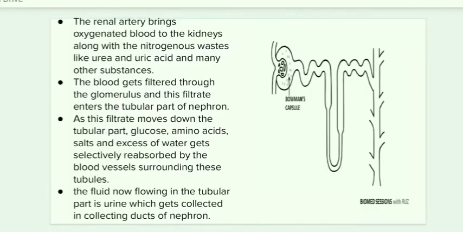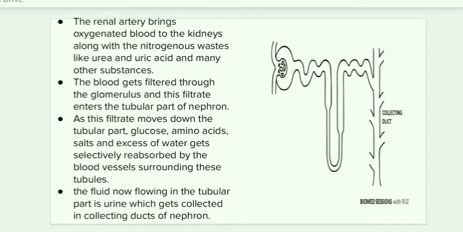Along with the oxygenated blood, it also carries some of the nitrogenous waste like urea and uric acid. And then the blood gets filtered through the glomerulus, and this filtrate enters the tubular part of a nephron. You can see in the picture how the nitrogenous waste moves from the glomerulus to the collecting duct.